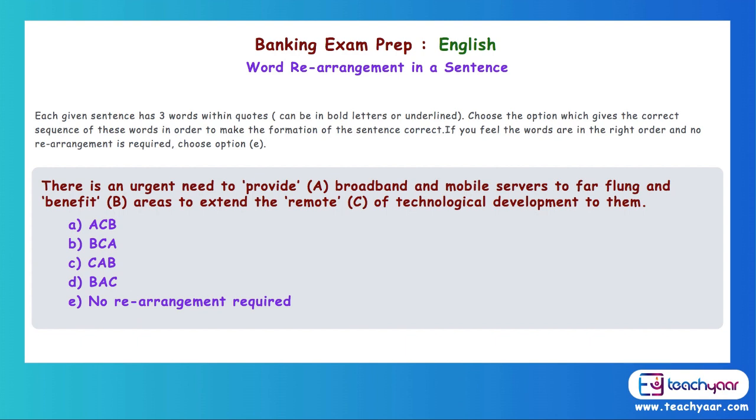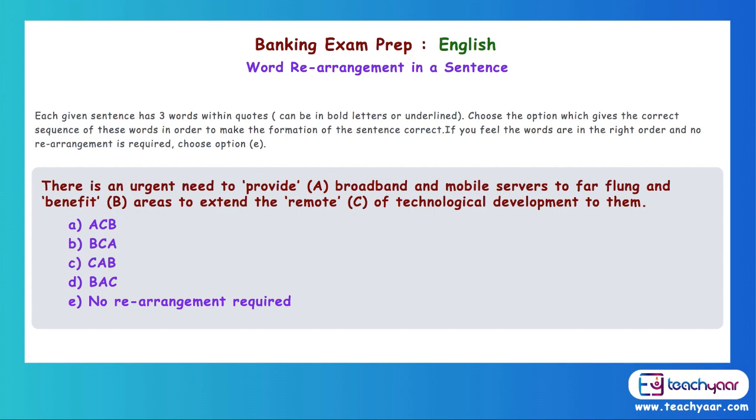There is an urgent need to provide broadband and mobile servers to far-flung and benefit areas to extend the remote of technological development to them. You must understand the meaning about providing broadband and mobile servers to remote areas. Why? Because the technological development which is taking place all over in the country, well, the remote areas also should get that benefit. That is the basic meaning of the sentence.